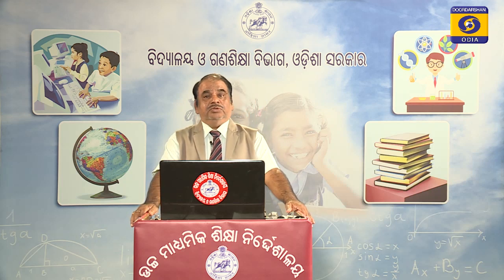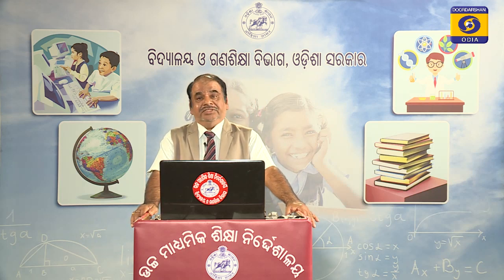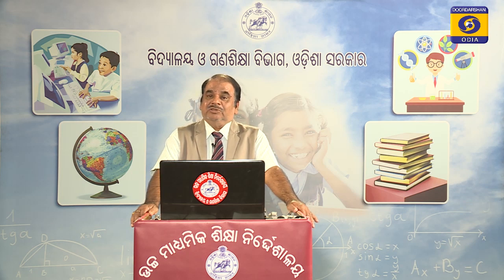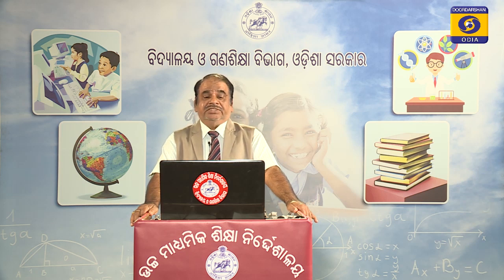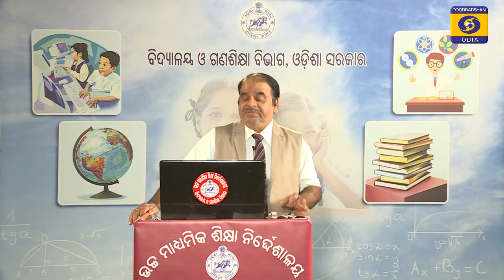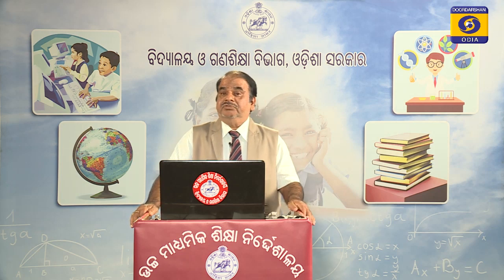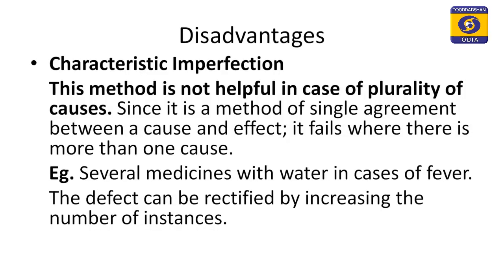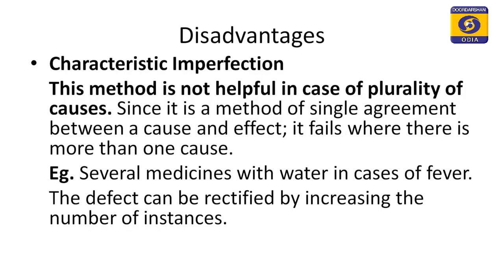Method of agreement though has wide range of application, but it has also some disadvantages, and out of those disadvantages, two important disadvantages are there. The first one is known as characteristic imperfection. What is this characteristic imperfection? That means, from the point of view of characteristics, the method has some defect, and that defect is this method is not helpful in case of plurality of causes.